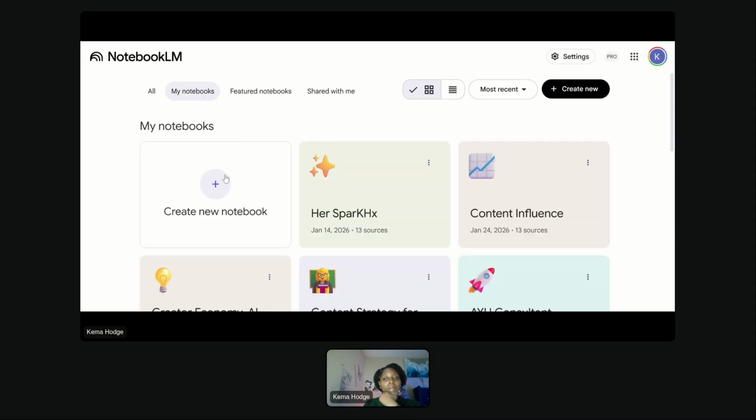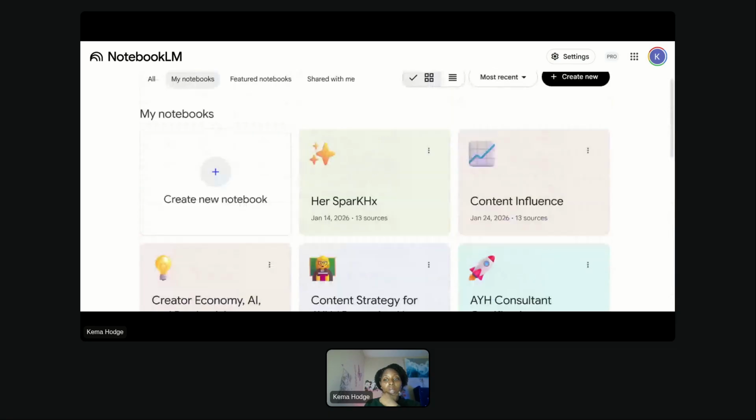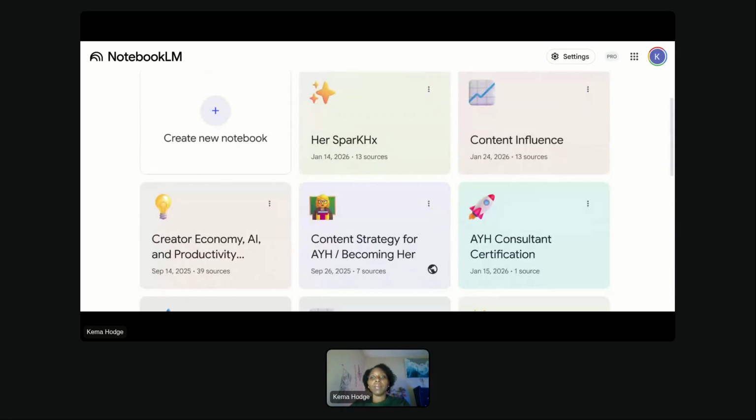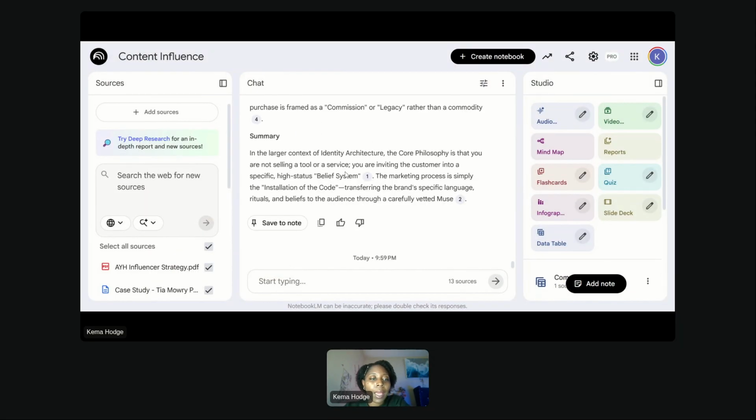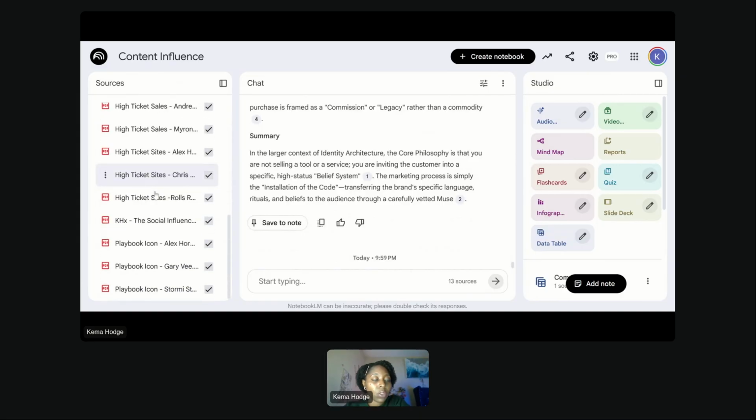So this is inside of my Notebook LM. I have several different notebooks depending on what my goals are. And I can do something like open up one of my notebooks. And these are my sources here on the left side. These are things that I uploaded into the notebook.